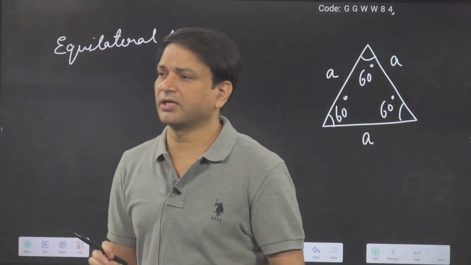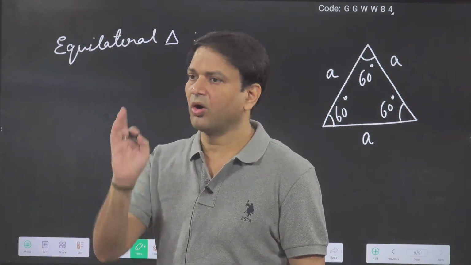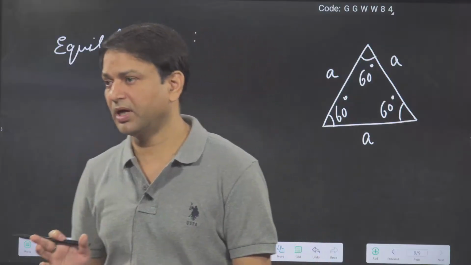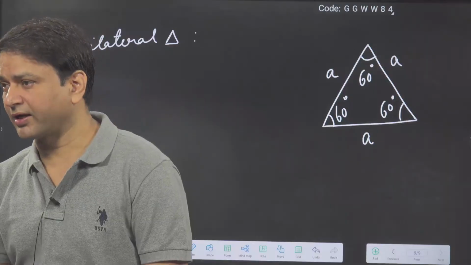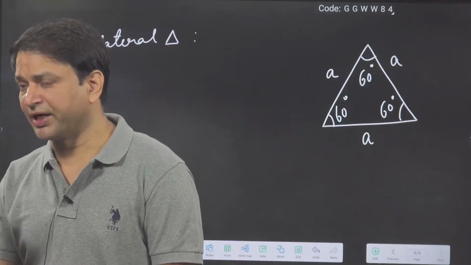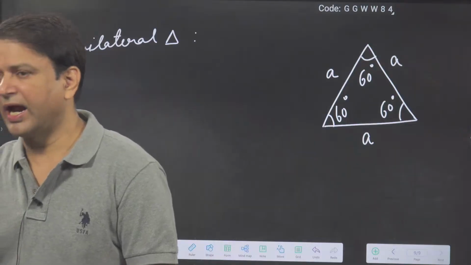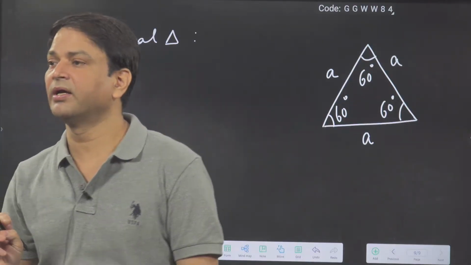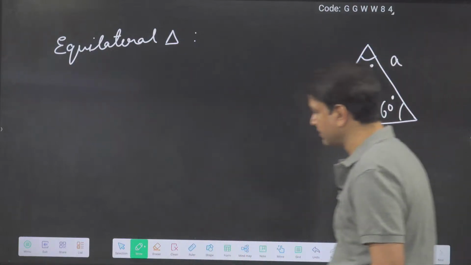In an equilateral triangle, median, altitude, and angle bisector, all the three are the same. Again, I am repeating. If you want, you can write it also. In an equilateral triangle, median, altitude and angle bisector, all the three are the same.